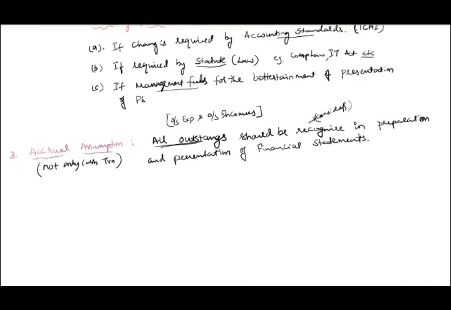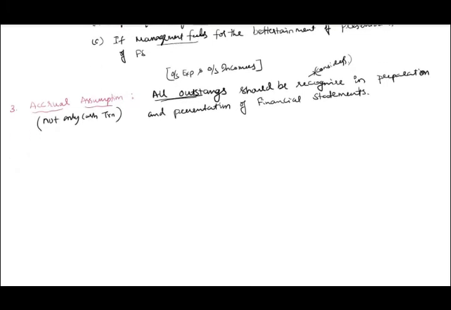Now tell me, all these assumptions, where have they been listed? Yes, AS1. All these assumptions are listed in AS1. So now the three assumptions are over. That's the first pillar over.